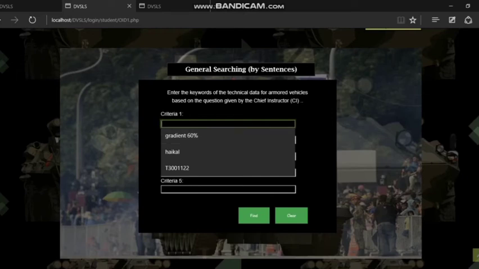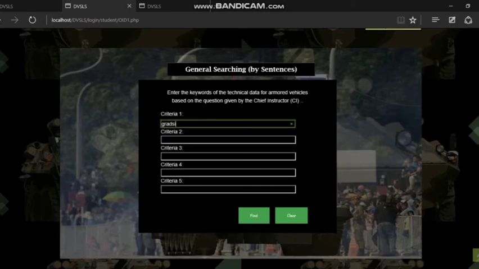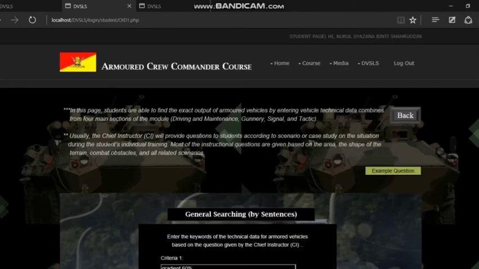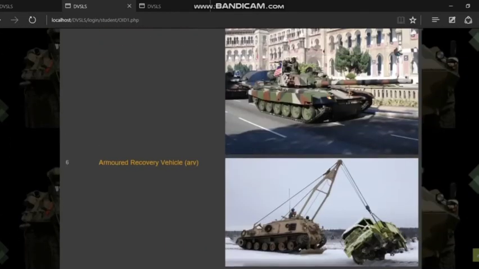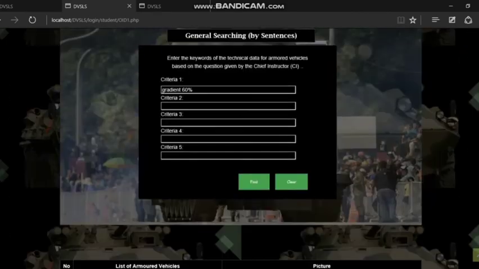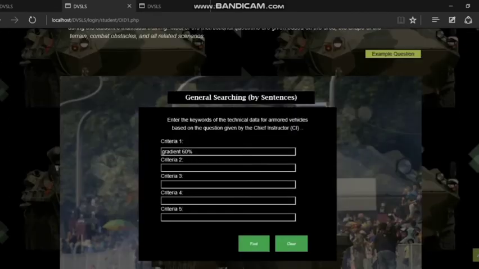So it means kecerunan, gradient 60%. If the shift instructor only gives 1 keyword and find, there are 8 types of vehicles that can rentas kecerunan Bukit Bakau sebanyak 60%.